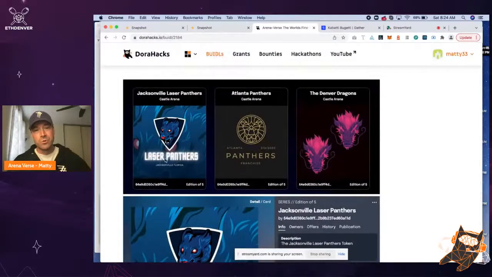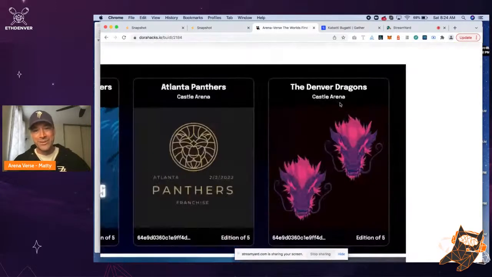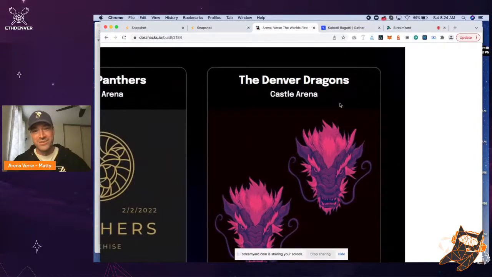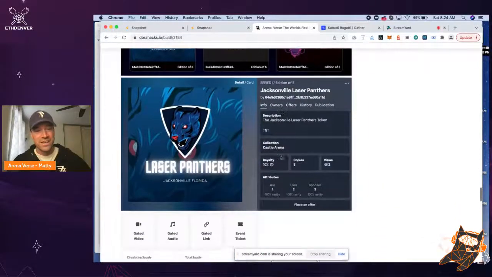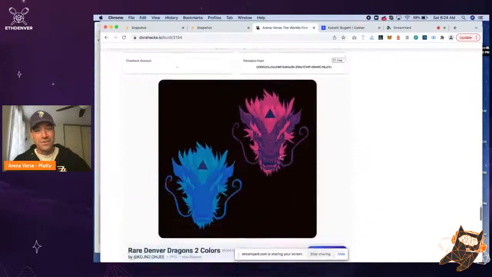So in the sports world, we built a certain group of sports franchise tokens. So if you're a fan of the Laser Panthers, or you're a fan of the Denver Dragons, shout out everyone in Denver for an awesome conference, you can access different parts of our metaverse.